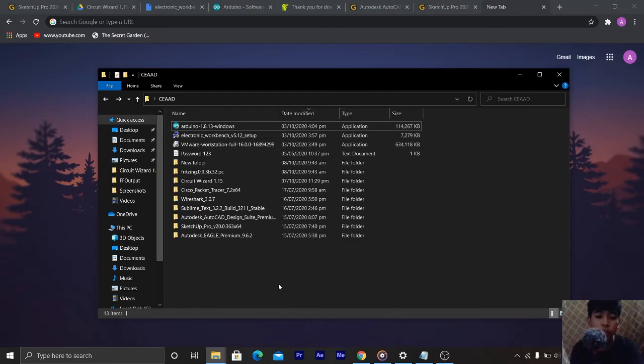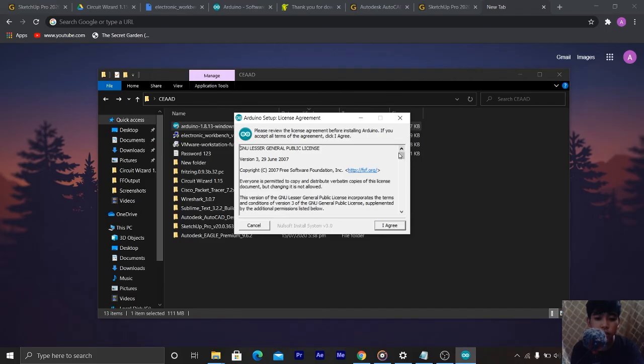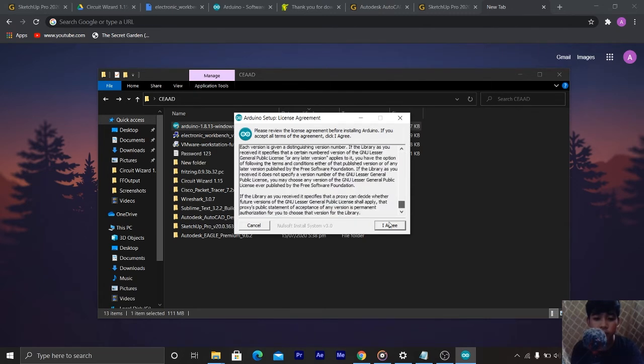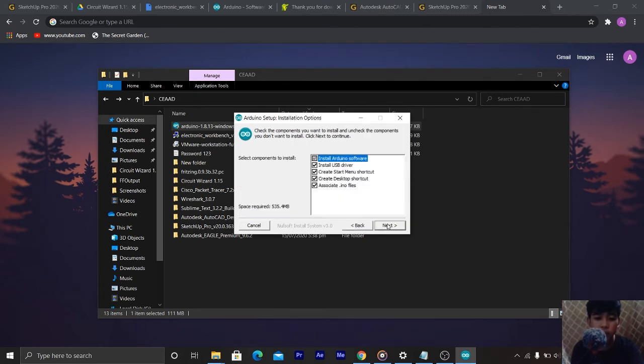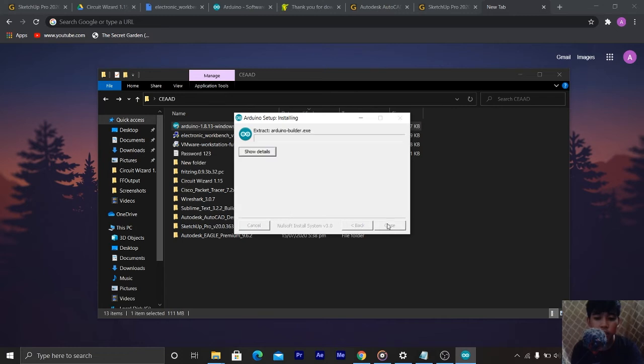So after installing the Electronic Workbench, we are going to install the Arduino software. Yes, this is the Arduino setup license agreement. Agree. Click next and install. Wait for the setup to extract all the files to the installation directory.